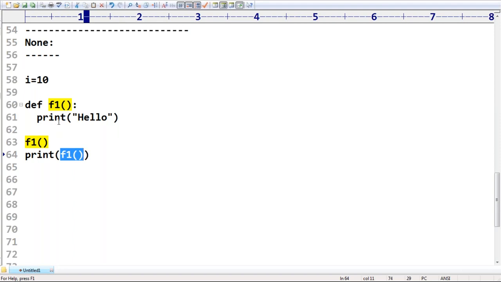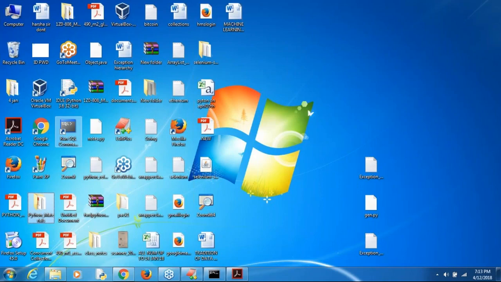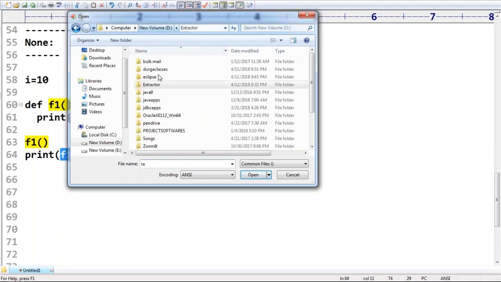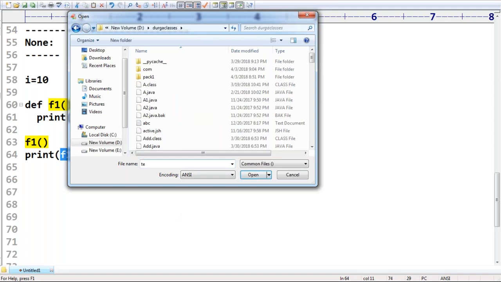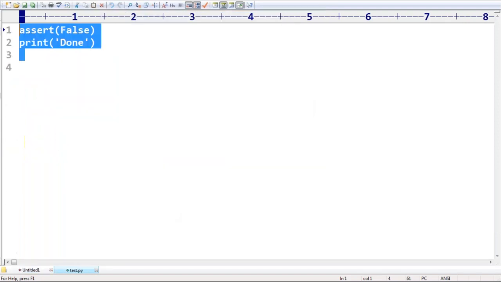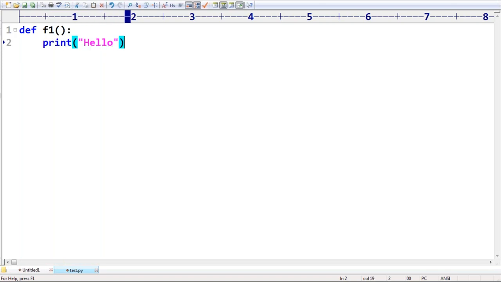Have a look once. In D:\Durga classes, I take test.py. Here, take special care. I define def f1 with print of hello. Of course, I will discuss functions in more detail later.